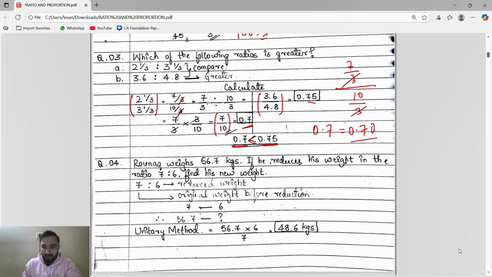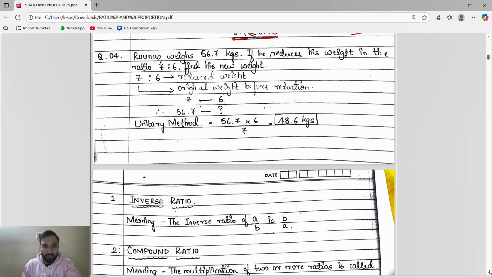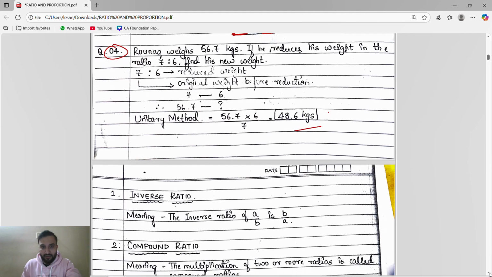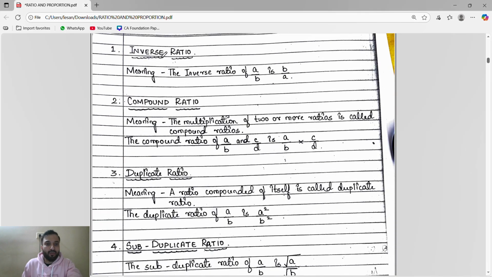Correct? Yes sir. Okay, this question we will solve later, because I have not explained the concept yet. Now we will come to the types of different ratios.